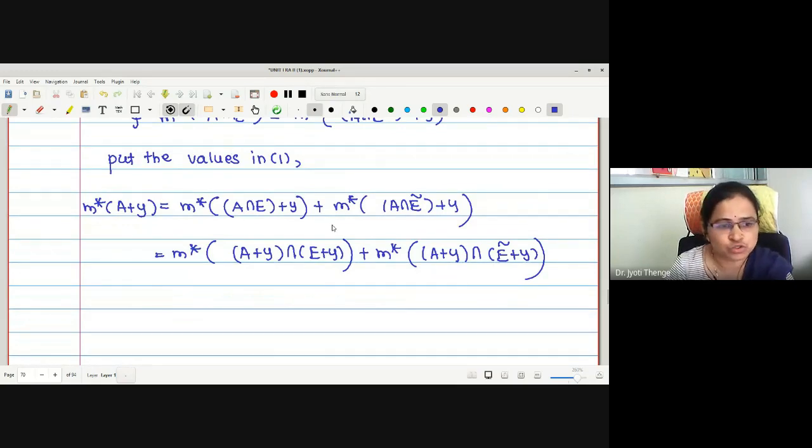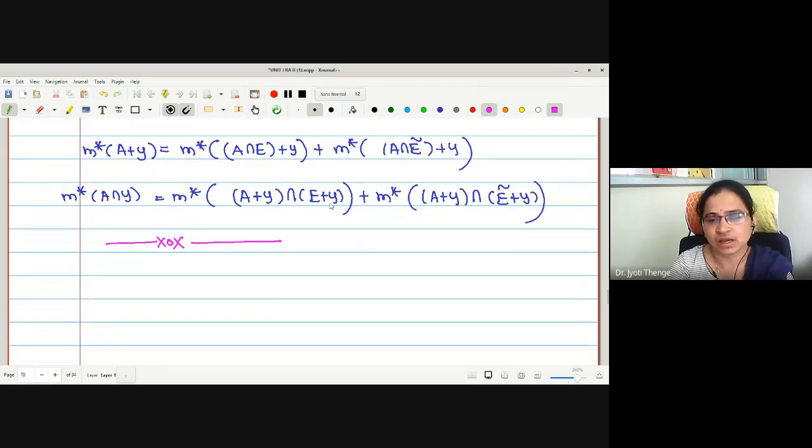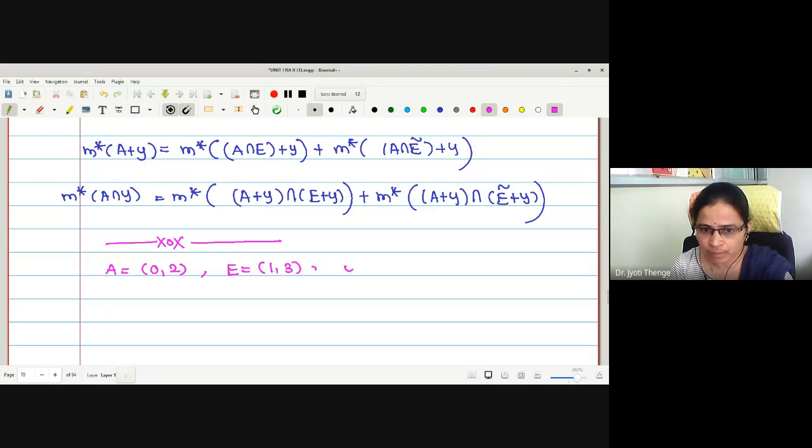Just to understand this, I will give you a simple example so that the idea will be clear to all. This is not a part of your proof; I am giving an example to explain this statement. For the sake of convenience, I will take two sets of real numbers as intervals. Suppose A is the open interval 0 to 2, E is 1, 3, and the number Y is 2, say.